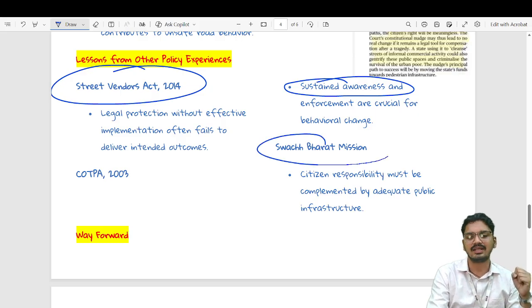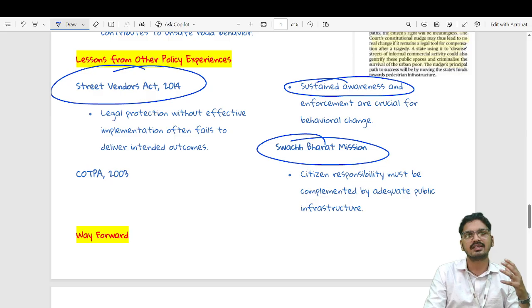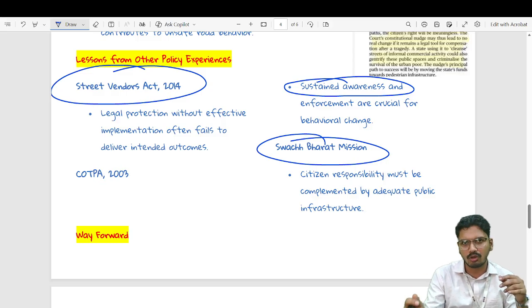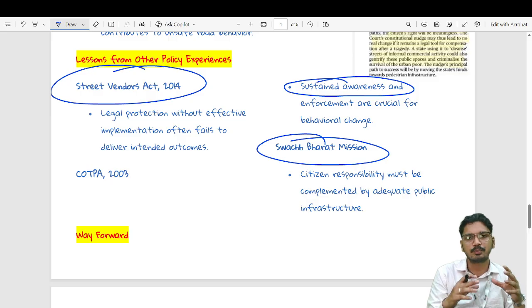And the last idea, from the Swachh Bharat Mission, is that citizen responsibility must be complemented with adequate public infrastructure. Not only the citizen, but the government and enforcement side should also be stringent, so as to provide the best infrastructure so that the citizen can use it.